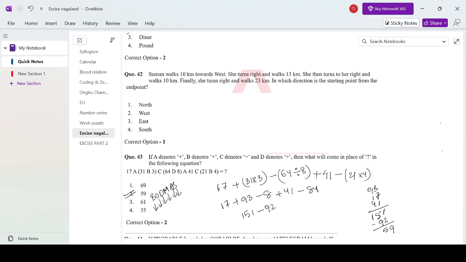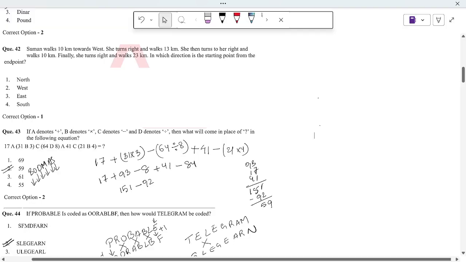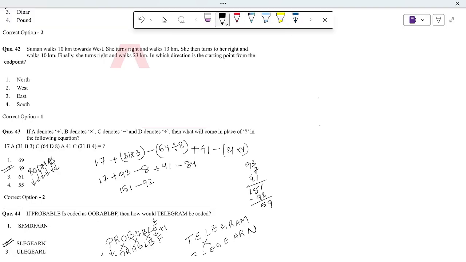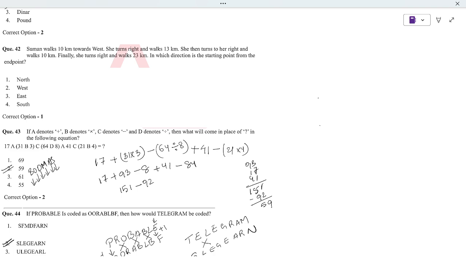Hello everyone, so this is part 2 for our upcoming exercise exam. In part 1 I made a blunder in question number 42. What I did was I took a left turn instead of a right turn. Okay, so let's try it again.